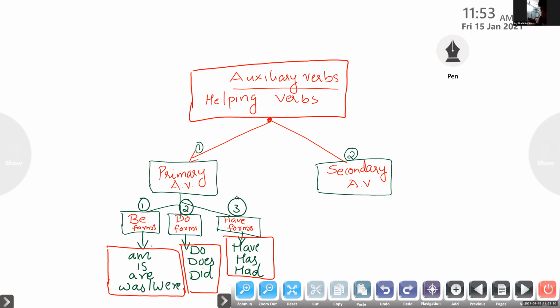So, auxiliary verbs, which is also known as helping verbs, are divided into two: primary auxiliary verbs and secondary auxiliary verbs. Primary auxiliary verbs are subdivided into be forms, do forms, and have forms. Be forms are am, is, are, was, were. Do forms are do, does, did. And have forms are have, has, had. And remember, be is the base form of am, is, are, was, were. Do is the base form of do, does, did. Have is the base form of have, has, had. What is the base form of am, is, are, children?